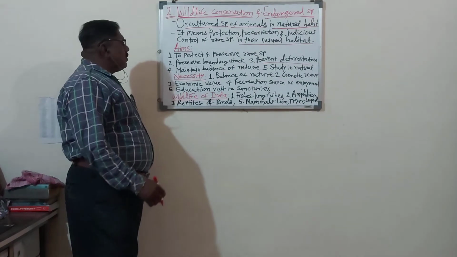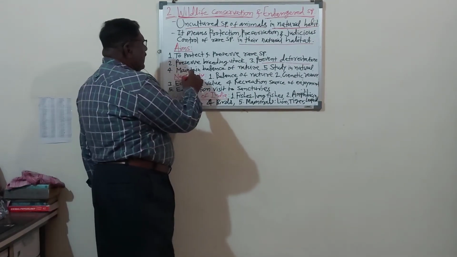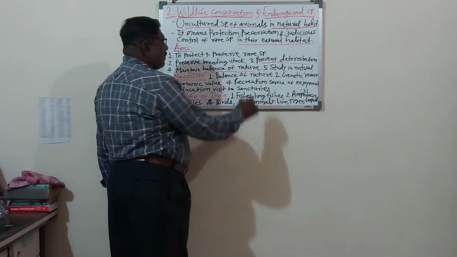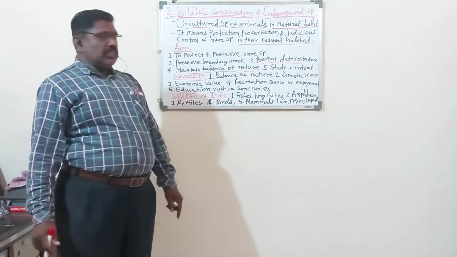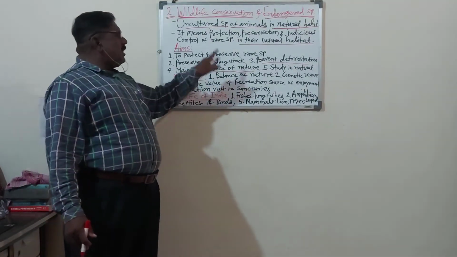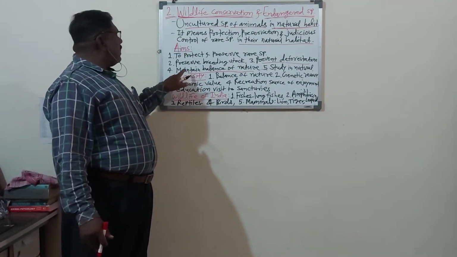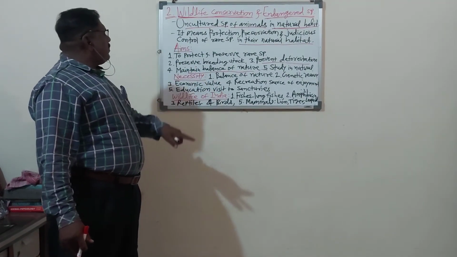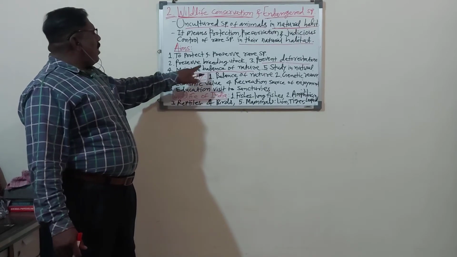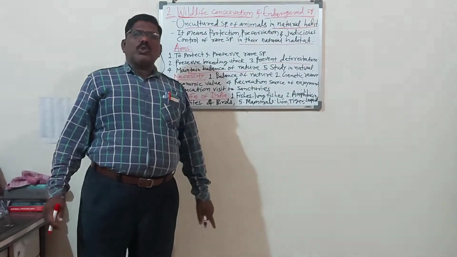Now, to maintain the balance of nature. What is the aim of wildlife conservation? If wildlife conservation is not done, then the natural balance of our ecosystem will be disturbed.